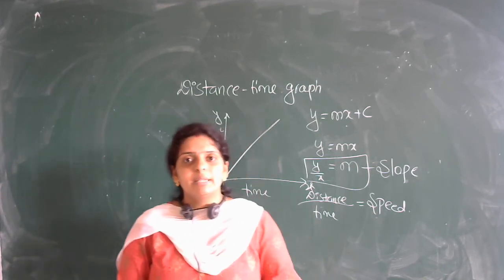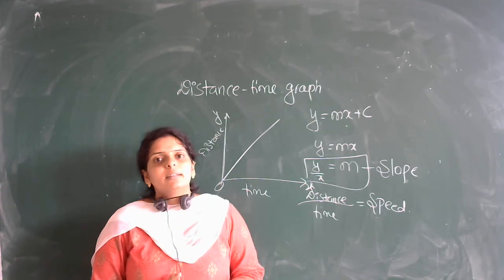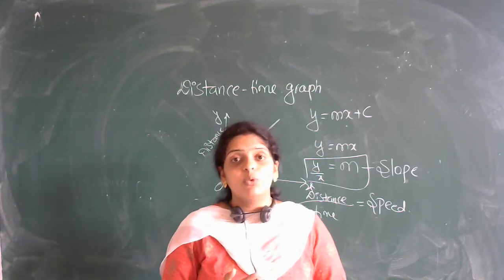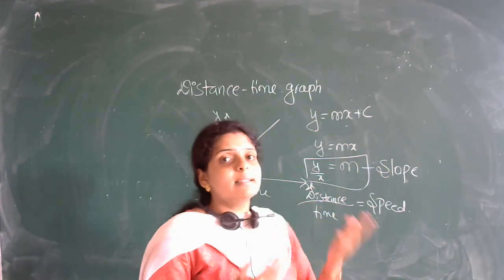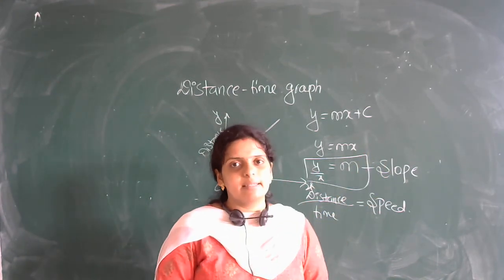In tomorrow's class we will discuss the other types of graph and what the area under this graph is. We have discussed slope here. Let us discuss what the area under this kind of graph is.